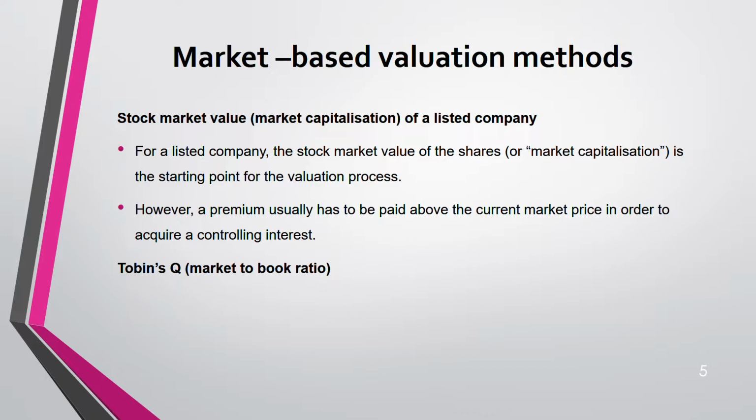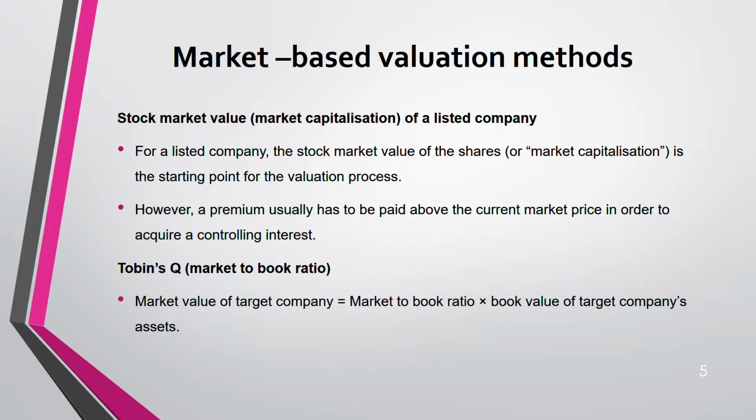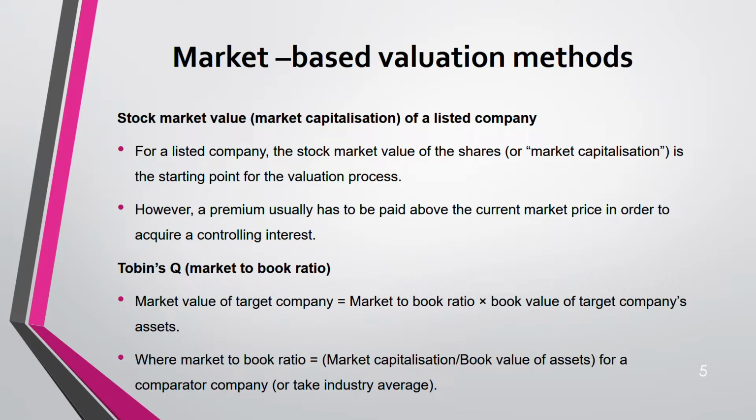Second is known as Tobin's Q, or you can say market to book ratio. Here, how do you get the market value of the target company? You will be given a market to book ratio. You multiply that with the book value of the target company's assets. They will give you the statement of financial position of the target company. The value in the statement of financial position is the book value. So you multiply book value with the market to book ratio and get the market value. It is just that simple.